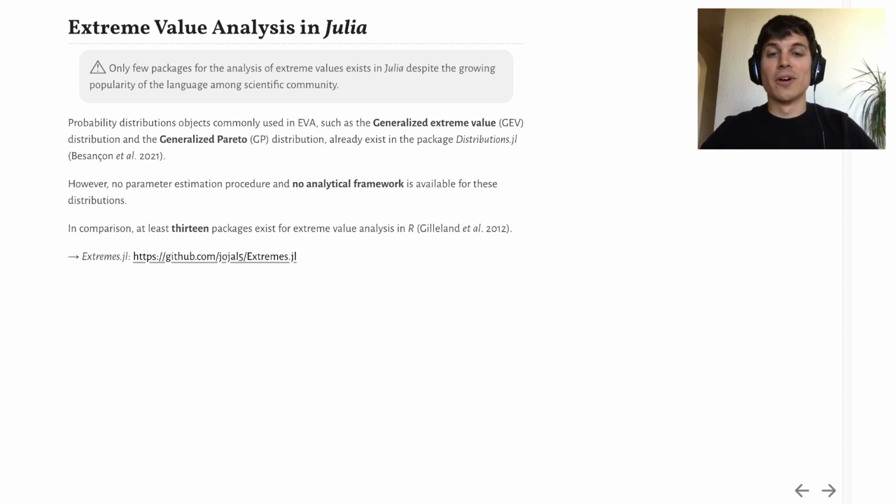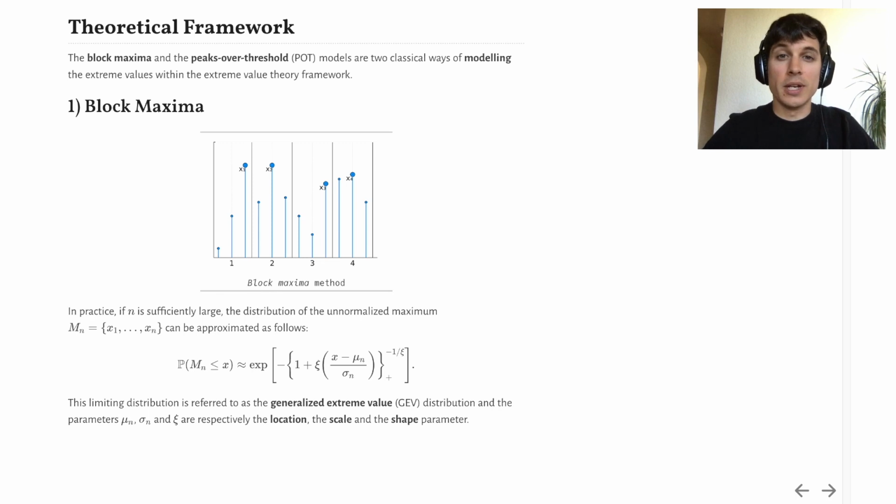So I'll start with some theoretical notions to better introduce some Extremes functionalities. Within the extreme value theory framework, two classical ways to model the extreme values are the block maxima and the peaks over threshold models. I'll start with the block maxima approach first. In this approach, the data are split into blocks, and we model these block maxima with a theoretical extreme value distribution.